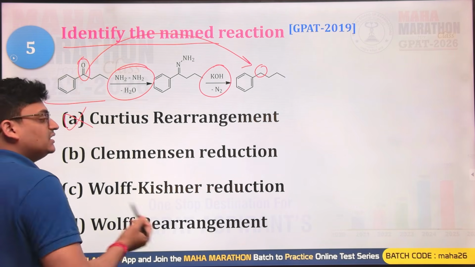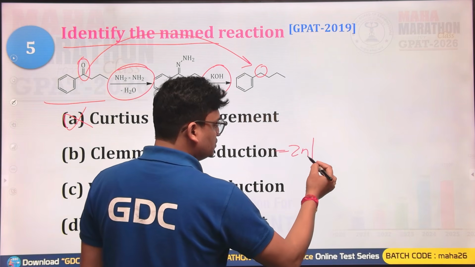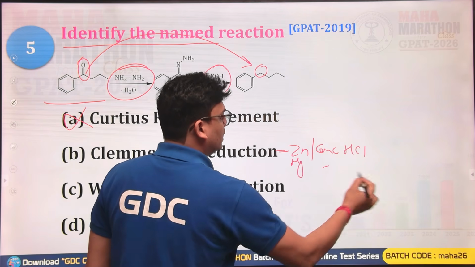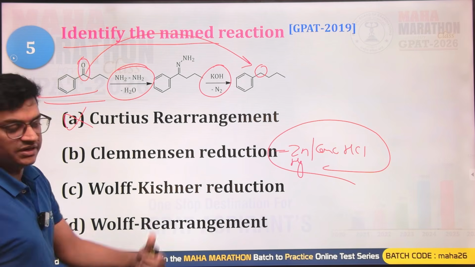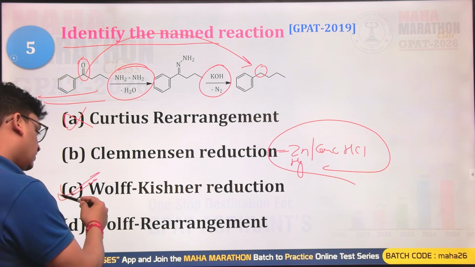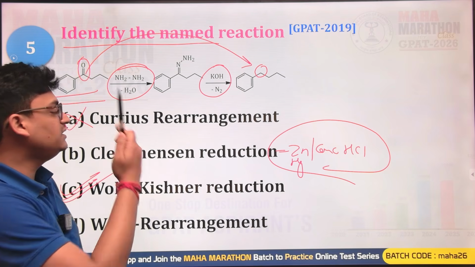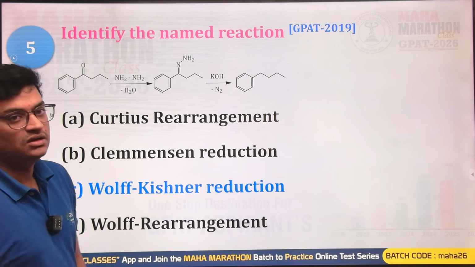So in the Clemmensen, you must be using what? Zinc amalgam and HCl. The same can be done when you are using zinc amalgam, Zn-Hg, with concentrated HCl. Then also you get the same product from the same kind of substrate, but in acidic media only. So Wolff-Kishner reduction reaction is only and only performed in basic conditions, and yes, that is going to be the right answer. So C will be correct for this question.